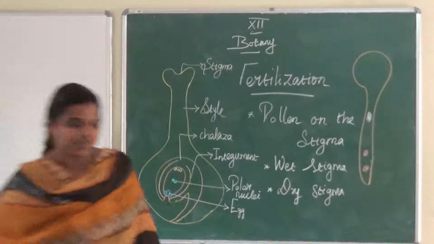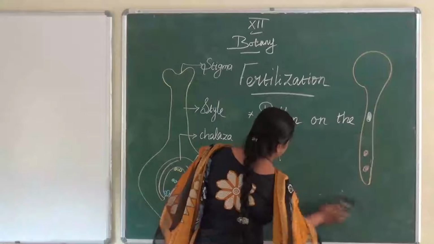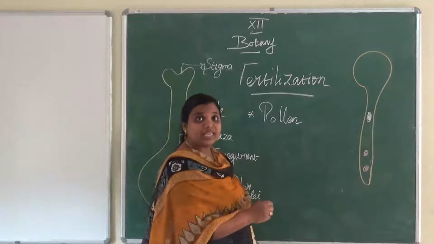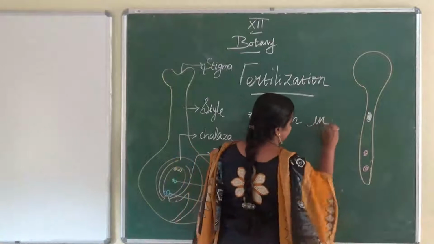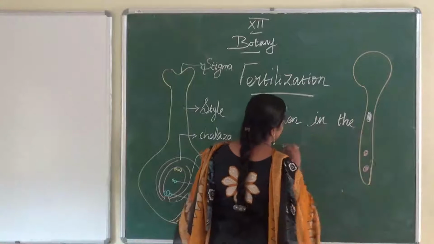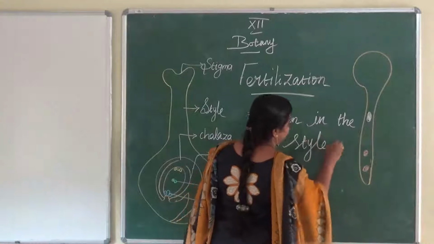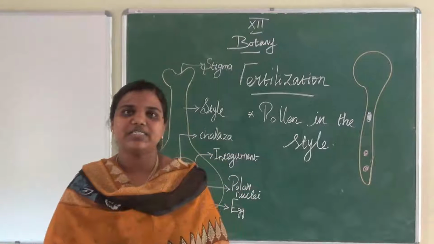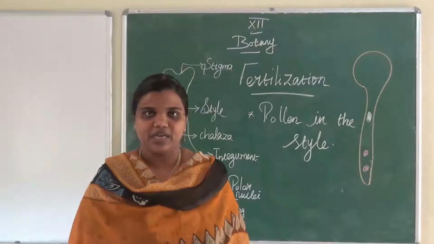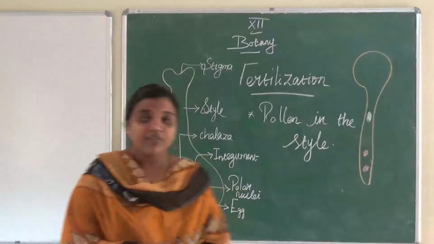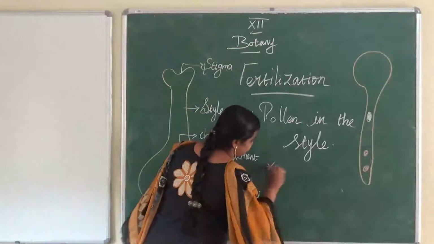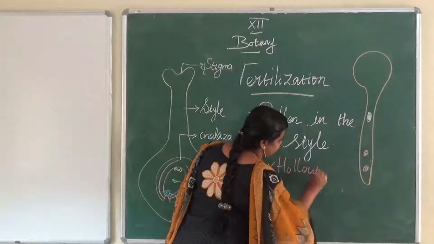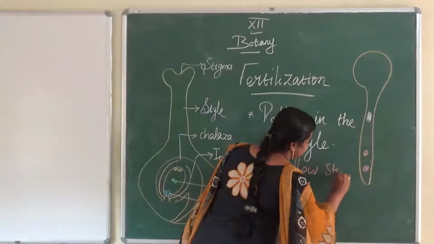And then the next event, pollen in the style. In the style, it depends upon the style type. The style is of three types. First one, hollow style.